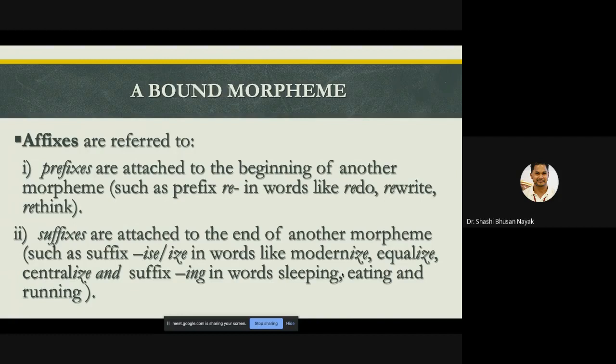The reason why I'm using word and morpheme synonymously is that, even though the word is the next version of the morpheme, the morpheme is the smaller version of a word, but sometimes they are used synonymously in the book. There are also differences between a word and a morpheme, and I'll give you that later, but for the time being, just look at affixes, which are categorized into prefixes and suffixes.